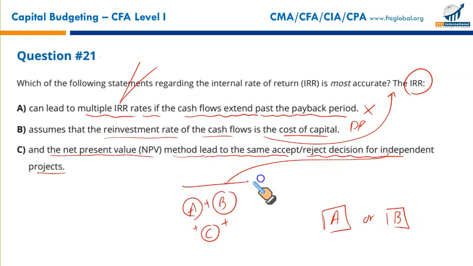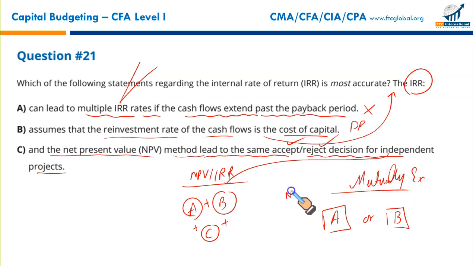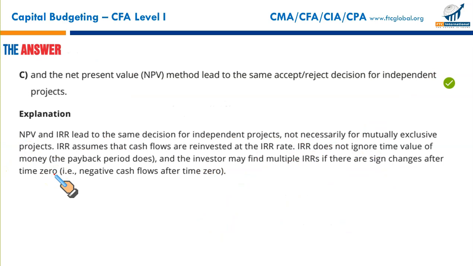So please, one important point you must remember. For independent projects, NPV and IRR are on the same page. They give you the same accept and reject decisions. But when the projects are mutually exclusive, where you have to select one among the alternatives, NPV and IRR may conflict. One may point to accept, the other may say reject. We will see in the questions. So this is the correct option. This is the true statement, accurate statement, C. C is the right answer.